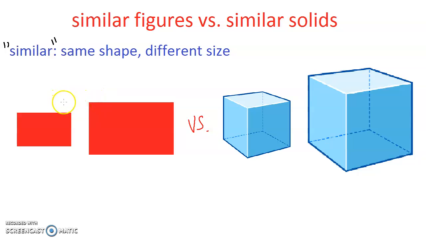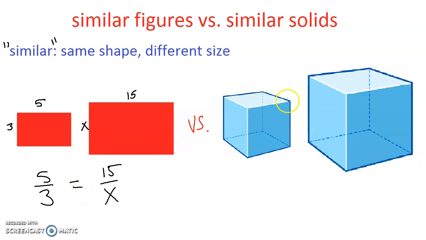Now, when we had similar figures before, we would set up a proportion, and a proportion would tell us how to solve for a missing side length. Like if I said this side was 5 and this side was 3, and this side was x and this side was 15, we could set up a proportion, and I could say 5 over 3, the top over the left, is equal to 15 over x, top over the left. Then we can use butterfly method and we can solve for the missing side length.